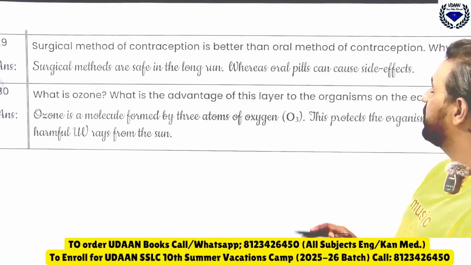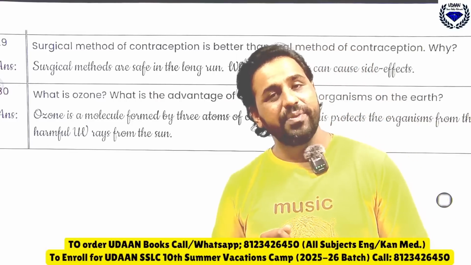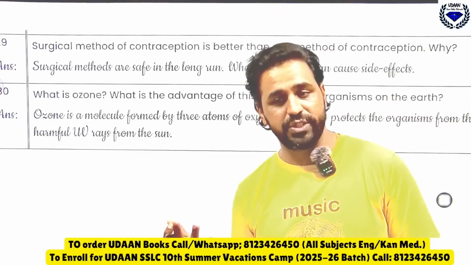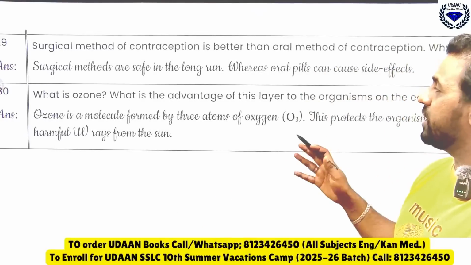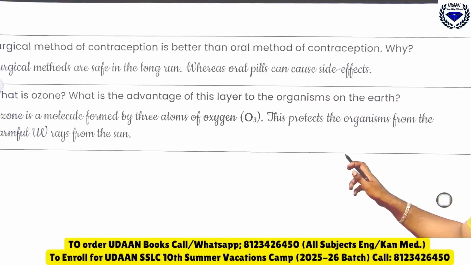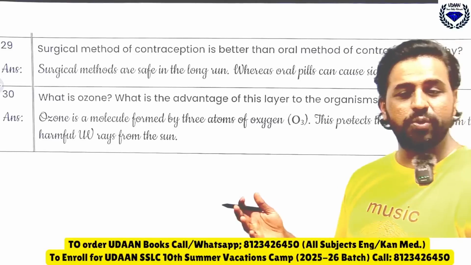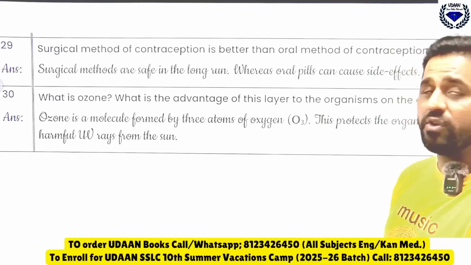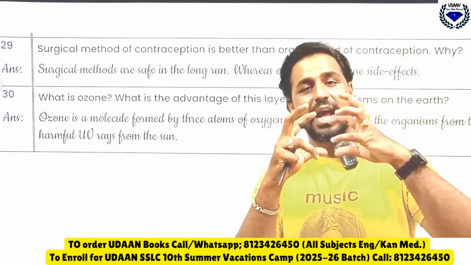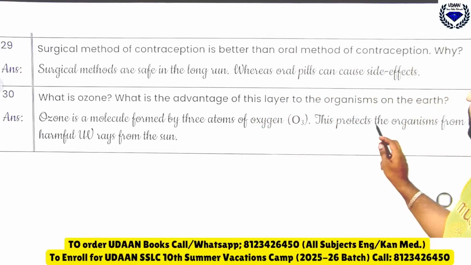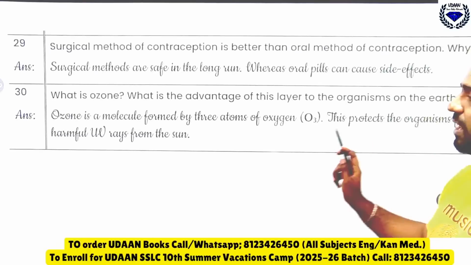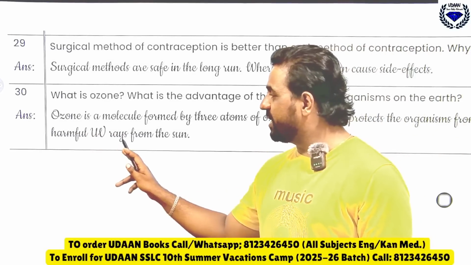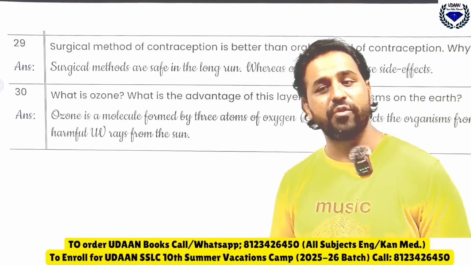Whereas oral pills can cause side effects. You know, taking oral pills can create hormonal imbalance, which will have side effects in future. Then what is ozone? What is the advantage of this layer to the organisms on the earth? Ozone is a molecule formed by 3 atoms of oxygen. More oxygen combines to form one ozone layer. This protects the organisms from harmful UV. UV means ultraviolet radiations or rays which are coming from the sun.